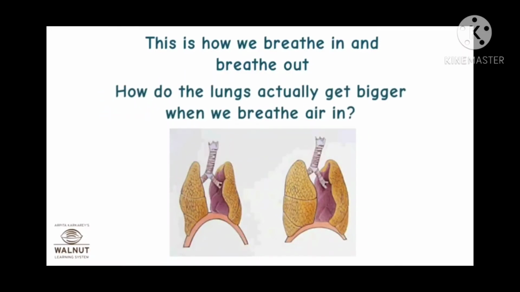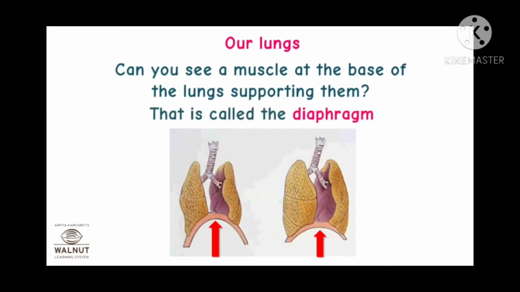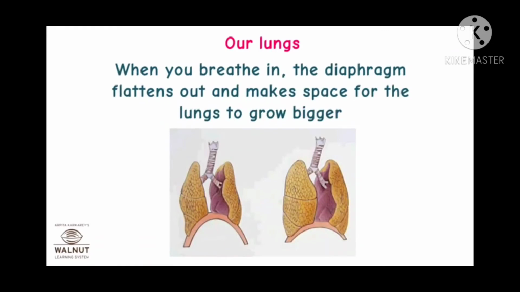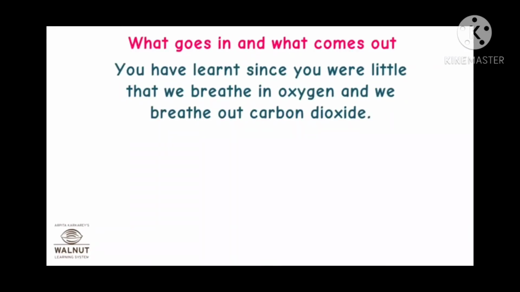How do the lungs actually get bigger when we breathe air in? Do you know that? Can you see a muscle at the base of the lungs supporting them? This is called the diaphragm. When you breathe in, the diaphragm flattens out and makes space for the lungs to grow bigger, just like a balloon. The ribs also move up and outwards. That makes more room for the lungs to expand as well, or more space for the lungs.